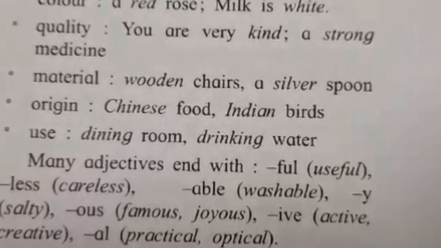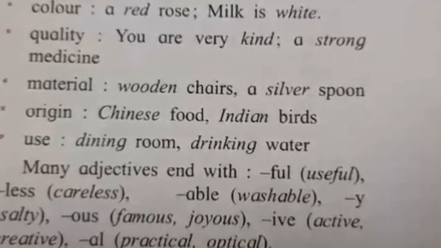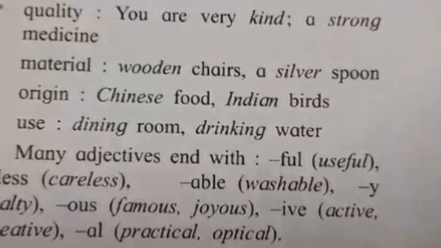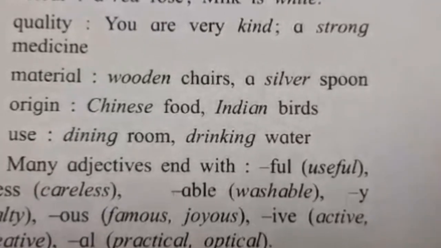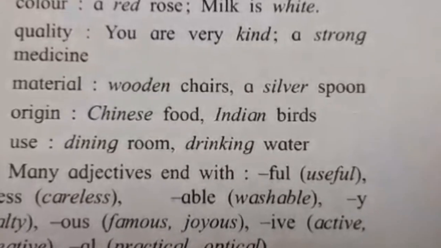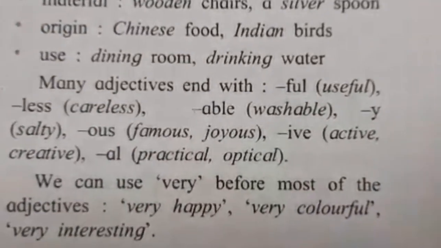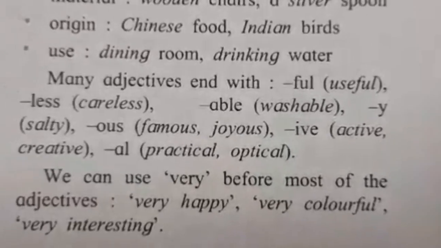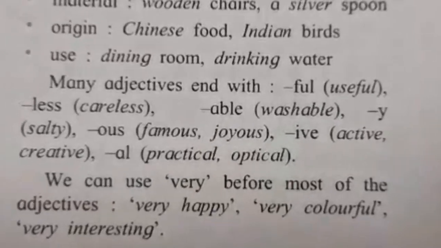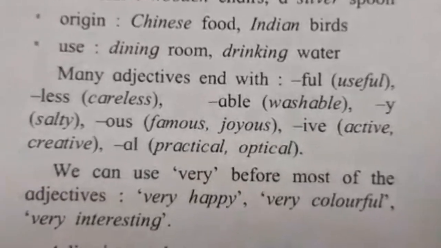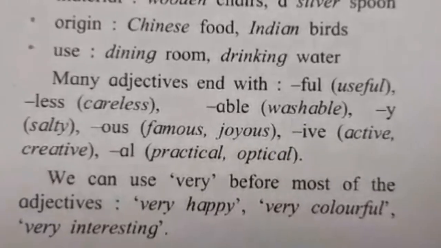Color, for example, a red rose, milk is white. Quality, for example, you are very kind, a strong medicine. Material, for example, wooden chairs, a silver spoon. Origin, like Chinese food, Indian birds. Use, for example, dining room, drinking water.